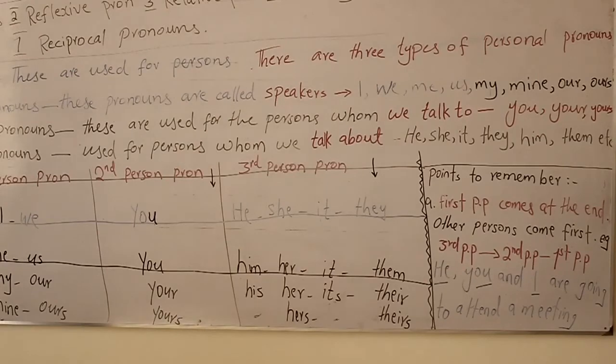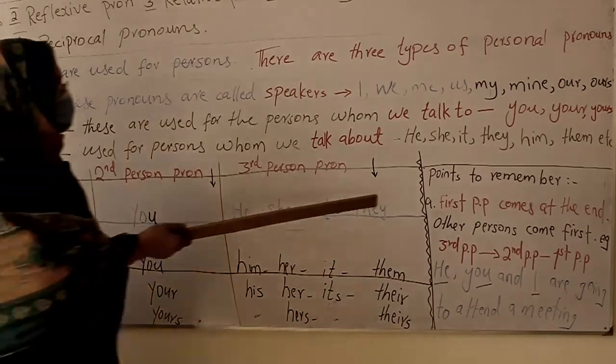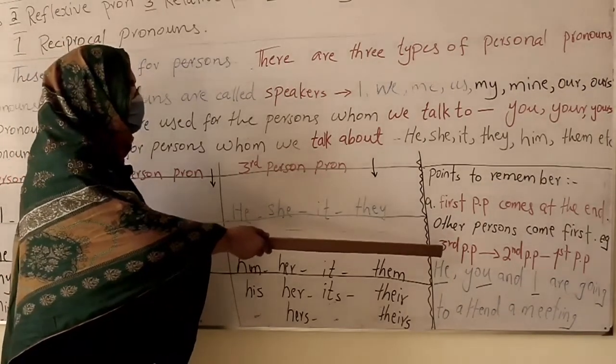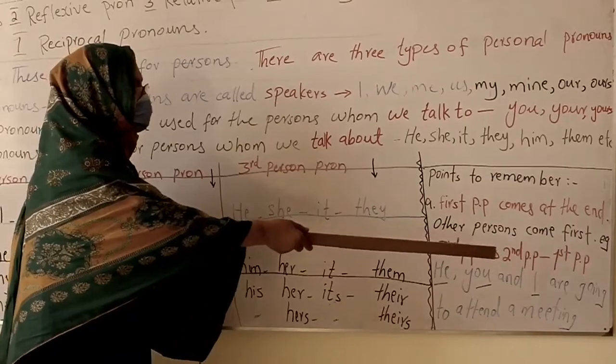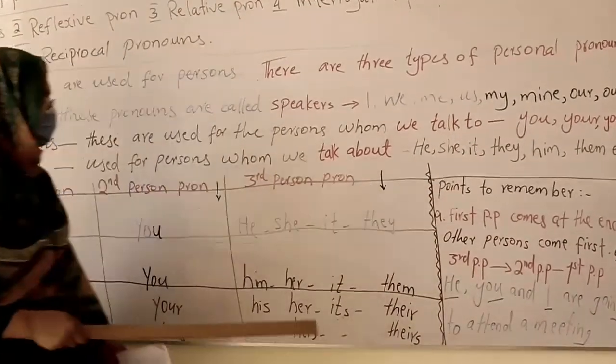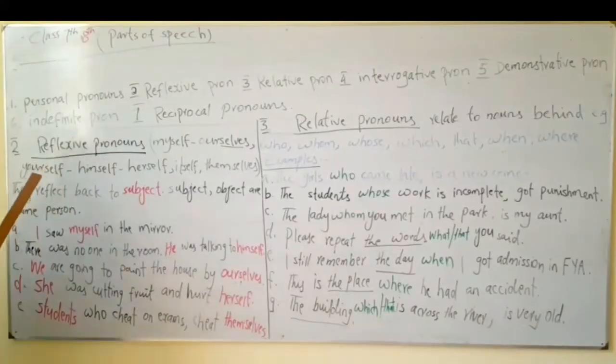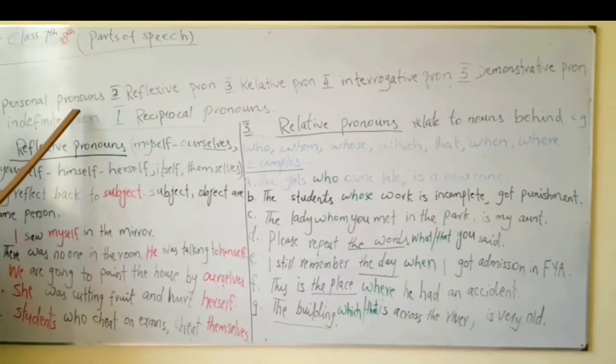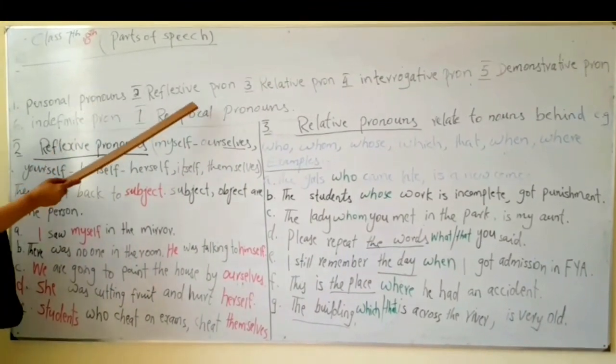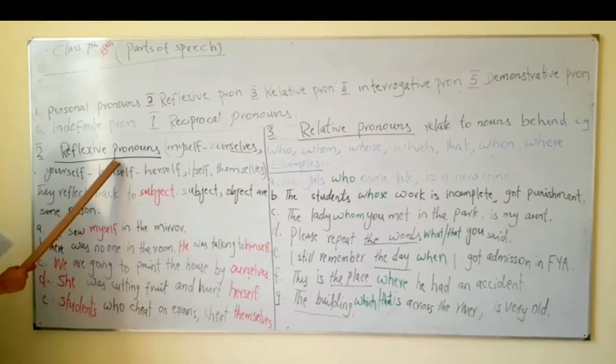What are the main points to remember under personal pronouns? No apostrophe is used. The order of the pronouns, if they are different types, will be third person first, second after that, first person at the end. Now we have reflexive pronouns. Personal pronouns are done. It's now reflexive pronouns.